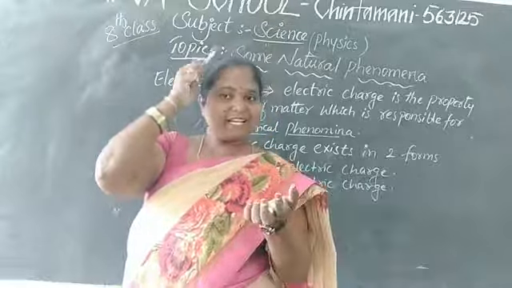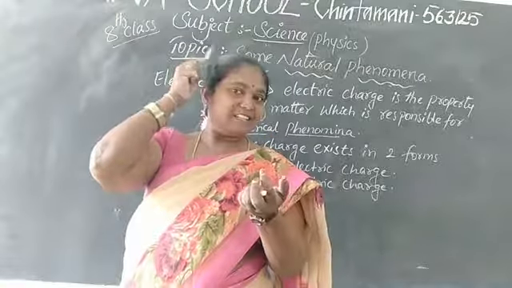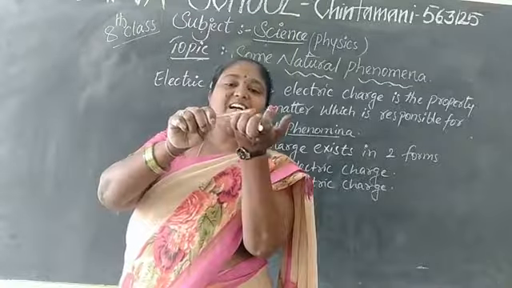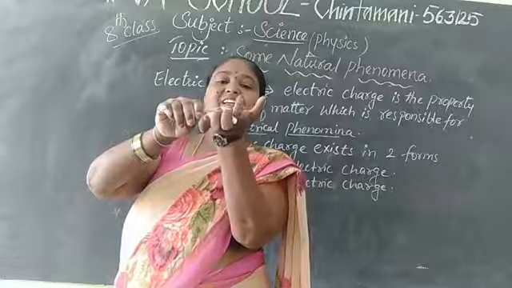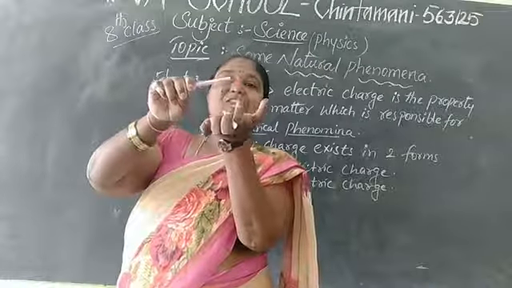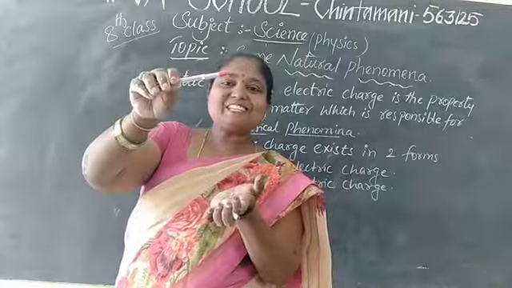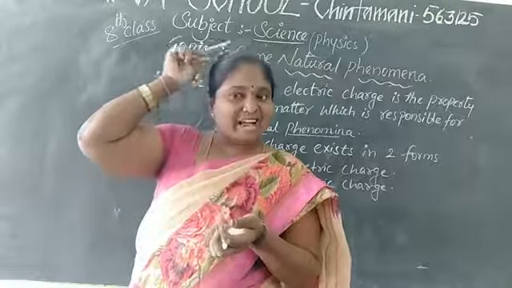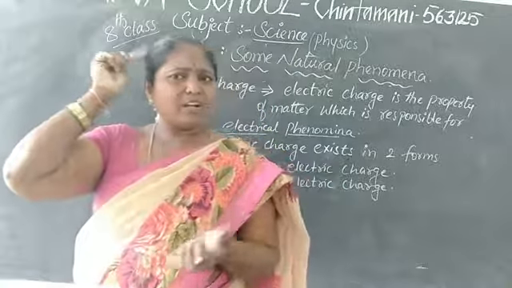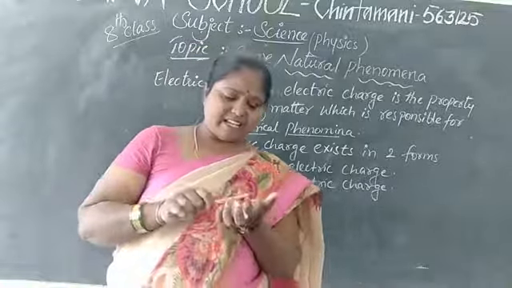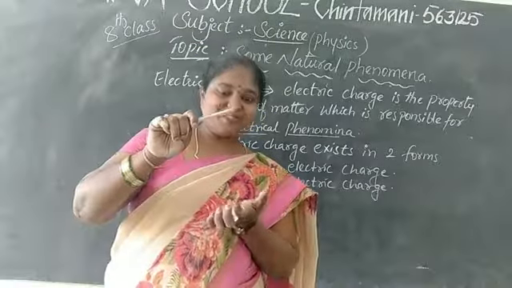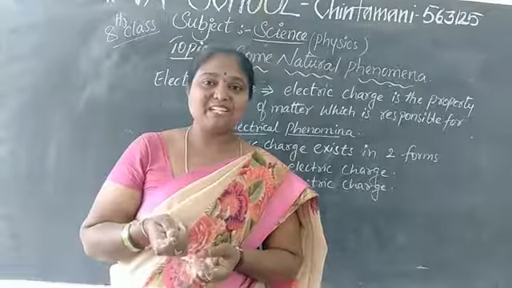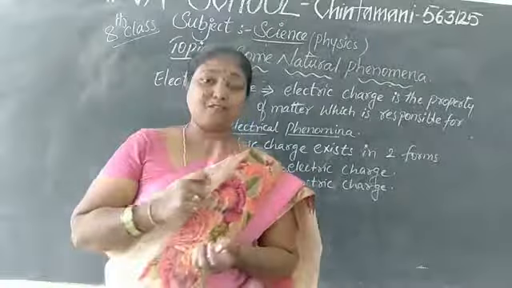We have to do like this and just keep it like this. You can see the attraction of the paper towards the pen. See here, children, you can see the paper. Here the pen is going to act as positive, or else it can show negative also. See, now also it is attracting. So what do we call this? We call it the electrostatic force. Which type of force is this?